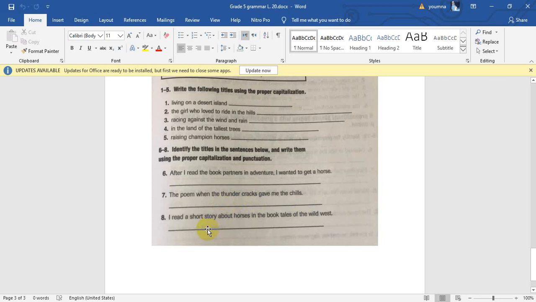Number 8, I read a short story about horses in the book Tales of the Wild West. It's a book, so it's a long work. What is the title here? Tales of the Wild West. We will start to write it here on the line. So we will underline it and capitalize the words that need to be capitalized. Tales, capitalized. Of, preposition, so it will be a small letter. The, article, so it will be a small letter. Wild, capitalized. West, capitalized, and don't forget to underline them.